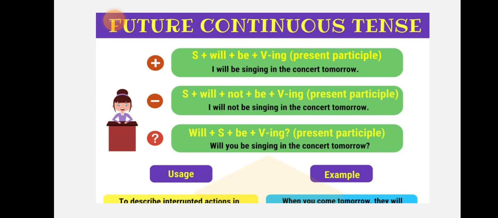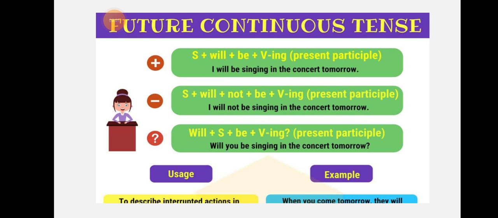Now, coming to future continuous tense. From the name continuous, it's clear that we're talking about progressive actions: those actions or activities that will be in progress in the future.